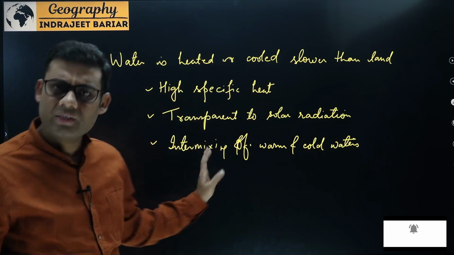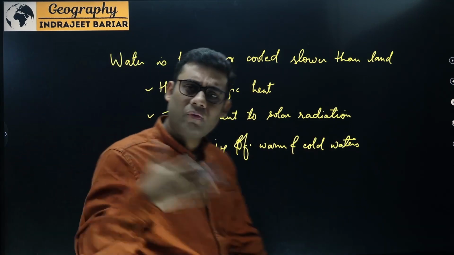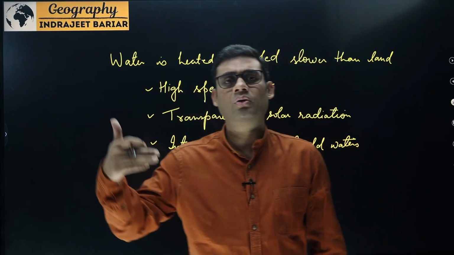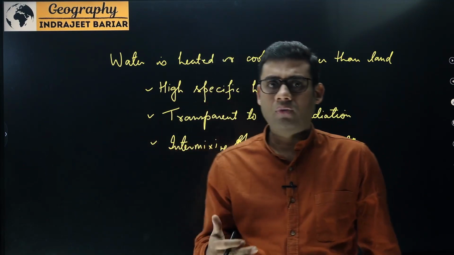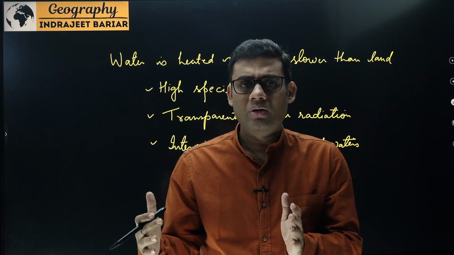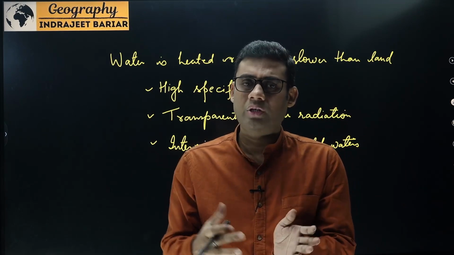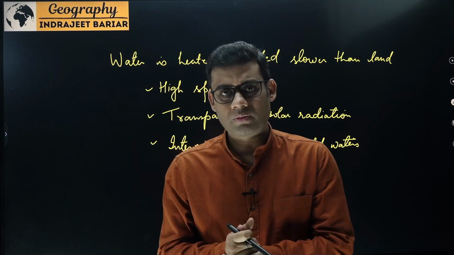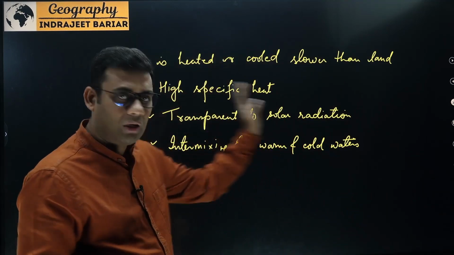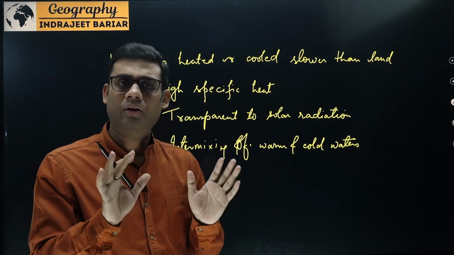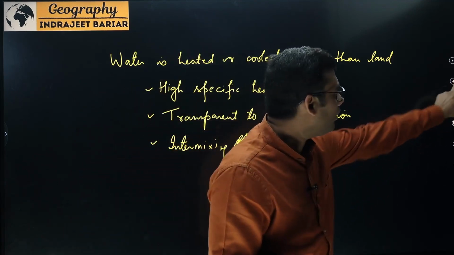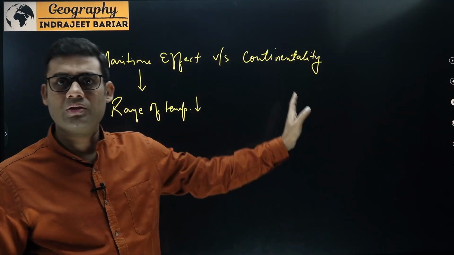Due to these three reasons majorly, the rate of heating or rate of cooling of water is slow. In fact, very slow compared to land. And therefore, the temperature of the waters never reaches extremes. So very obviously, the coastal areas' temperature also will never reach extremes. The maritime effect is because of this thermal difference between land and water. This is the whole idea of what we call land-water differential and the resultant maritime effect versus continentality.